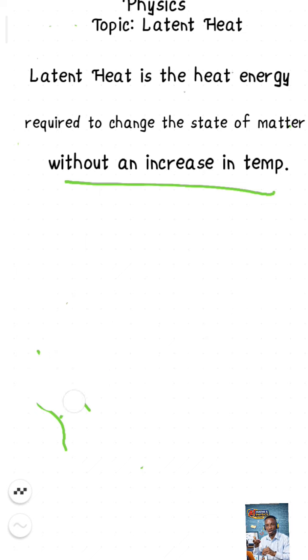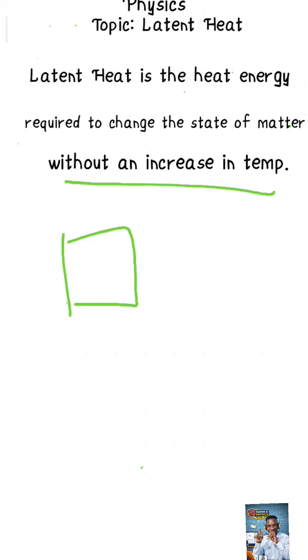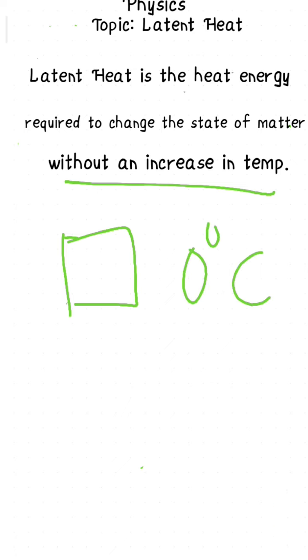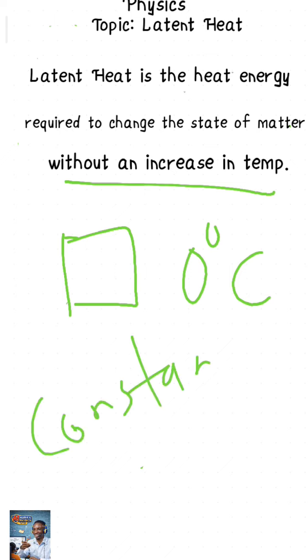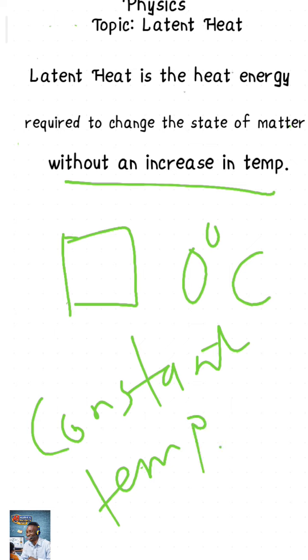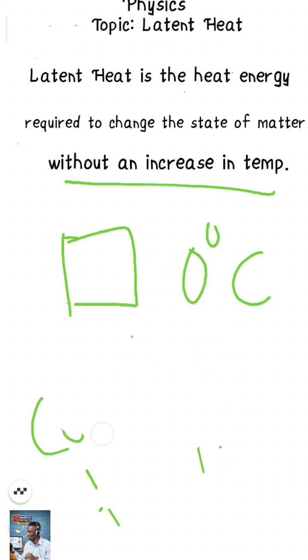Now take for example, you bring out a block of ice, what we call ice block, for example, from a freezer. Now, it starts melting at 0 degrees Celsius. Immediately it starts melting, the temperature remains constant, no increase in temperature. Okay? Constant temperature at 0 degrees Celsius. Why? Because it's melting. So immediately melting begins, the temperature remains what? Constant. Even though there is still a supply of heat.